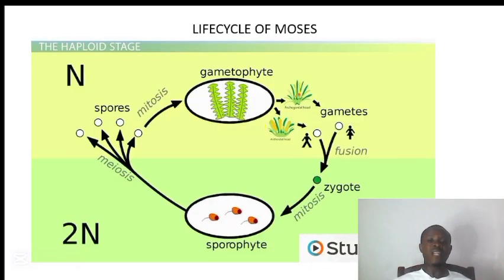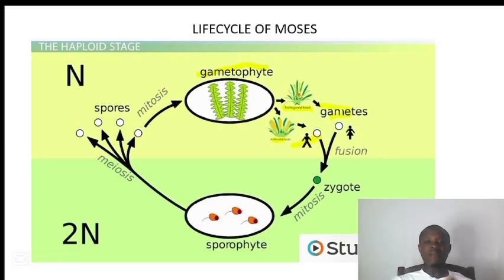Let's briefly talk about the life cycle of mosses. The mosses have two generations. They have the sporophyte generation and they have the gametophyte generation. So let's start with the gametophyte generation. So in here we have the gametophyte. This gametophyte has the archegonia head and it has the antheridia head. The archegonia head gives rise to the female gamete, while the antheridia head gives rise to the male gamete.